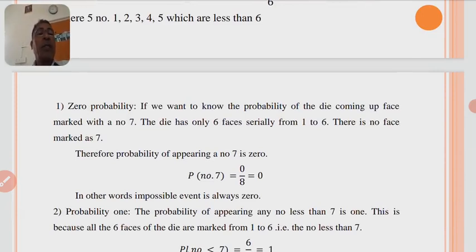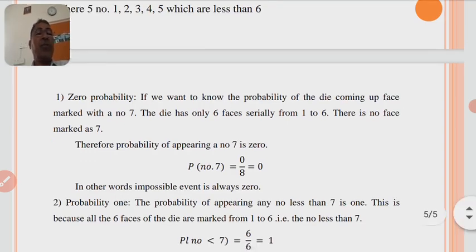Next, zero probability. Now, we will see what zero probability is. If we want to know the probability of a die coming up with a face marked with the number 7, the die has only 6 faces serially from 1 to 6, there is no face marked 7. Therefore, the probability of appearing a number 7 is 0. Therefore, the probability of number 7 equals 0 by 6, that is equal to 0. In other words, the probability of an impossible event is always 0.